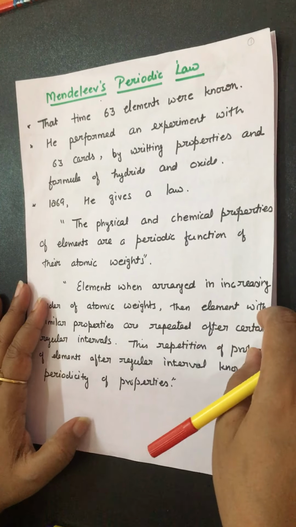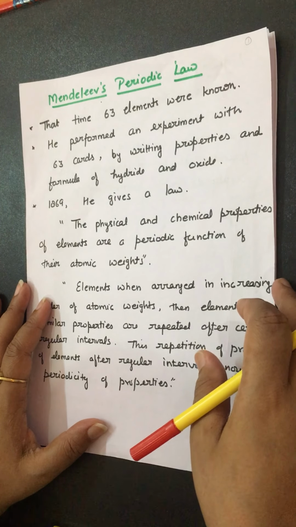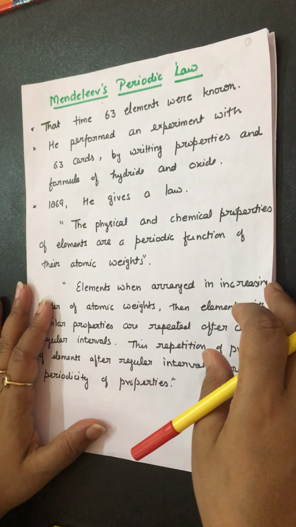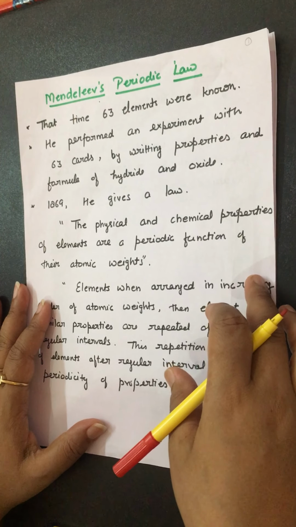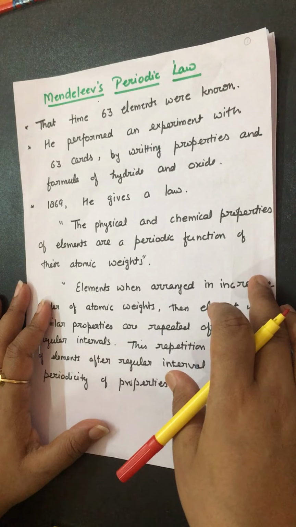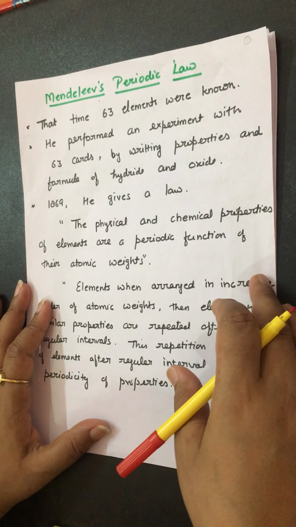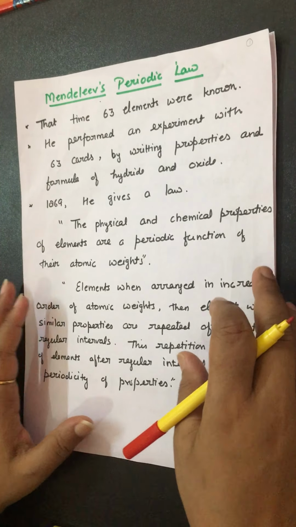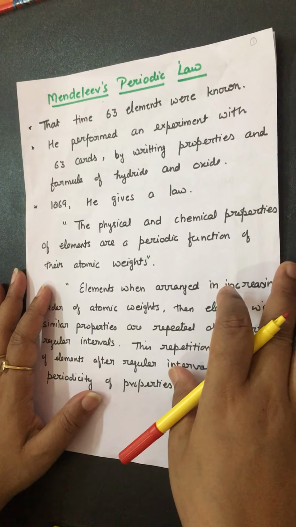We talked about Dobereiner's triads, Newlands' law of octaves and Lothar Meyer's hypothesis in the last video, and today we will discuss Mendeleev's periodic table and the modern periodic table. What is Mendeleev's periodic table?